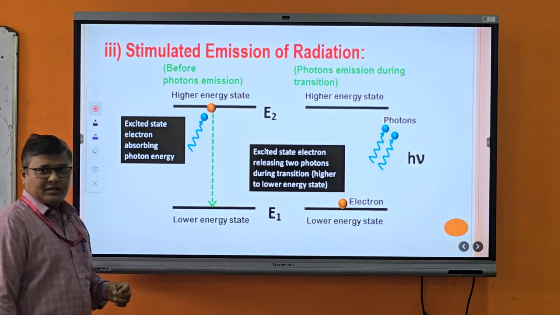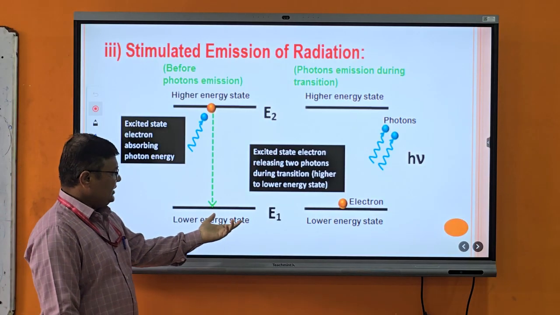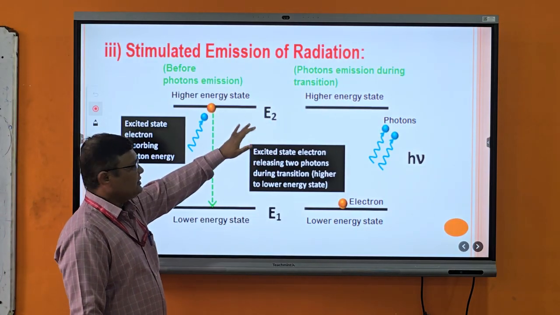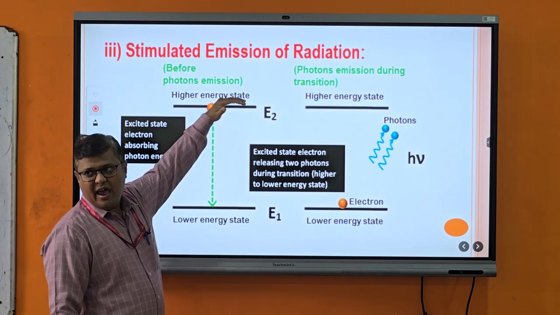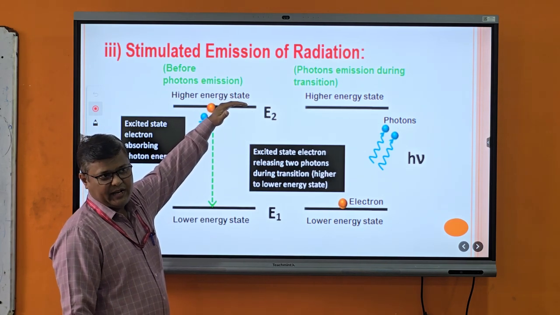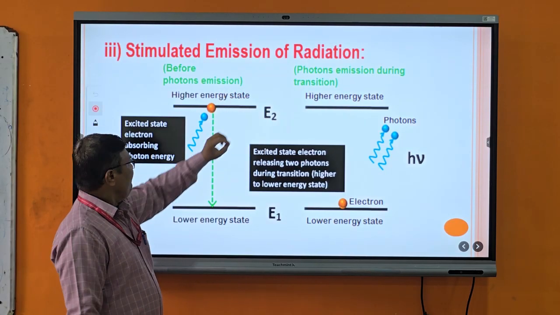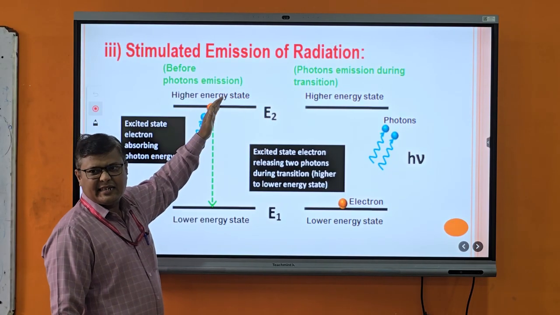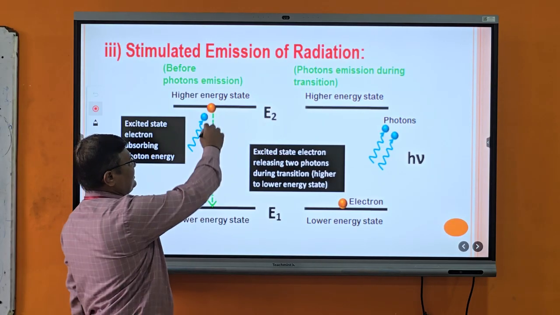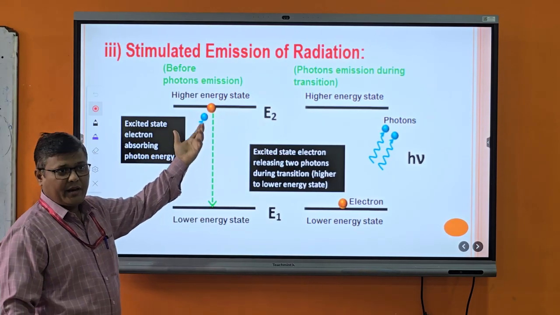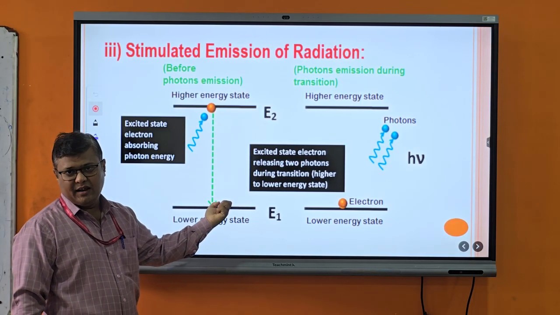Second is the stimulated emission of radiation. Here E1 is the ground state energy level and E2 is the excited state energy level. In this case also, atoms are present at the excited state energy level, the higher-most energy level, and this state is called the metastable state. When a photon collides with the excited state atoms or metastable state atoms, this collision can force or stimulate the atom to drop to the lower energy level.